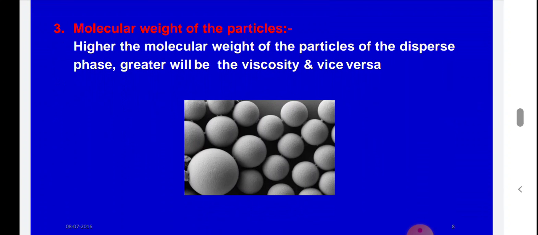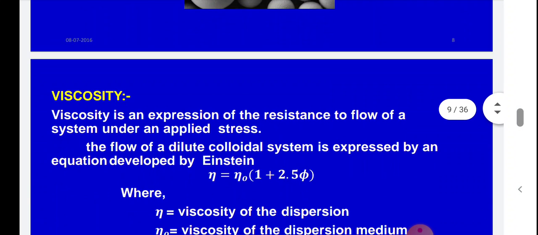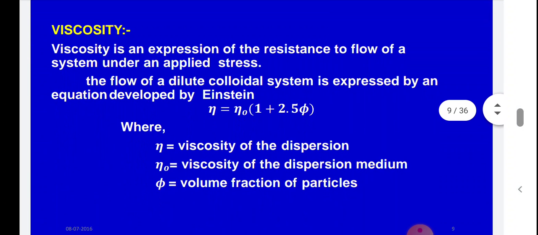Third, molecular weight of the particle. That is another factor on which the rheological properties depend. The higher the molecular weight of the particles of the dispersed phase, the greater the viscosity, and vice versa. If molecular weight is high, the viscosity is greater; if molecular weight is less, viscosity will also be less. So these are the three factors on which the rheological properties of colloidal dispersion depend. So what is viscosity?